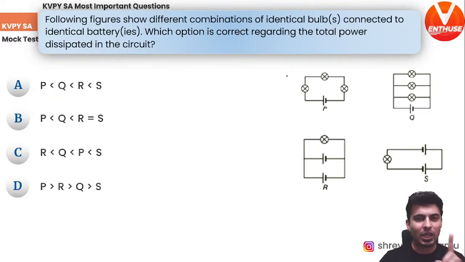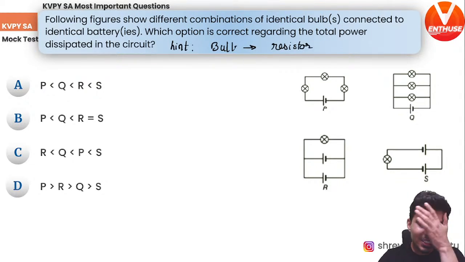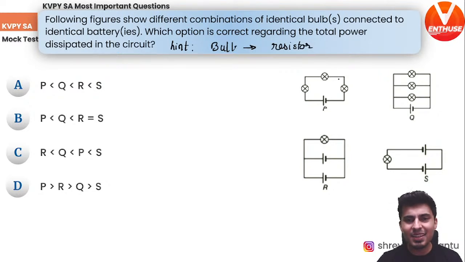Okay, here is the hint. The hint for solving bulb questions is that a bulb is nothing but a resistor. So just ignore the bulb and think there is a resistor. Here, what is the equivalent circuit? The equivalent circuit will be as if there is a 3R resistance and there is a battery, right? There is a battery.